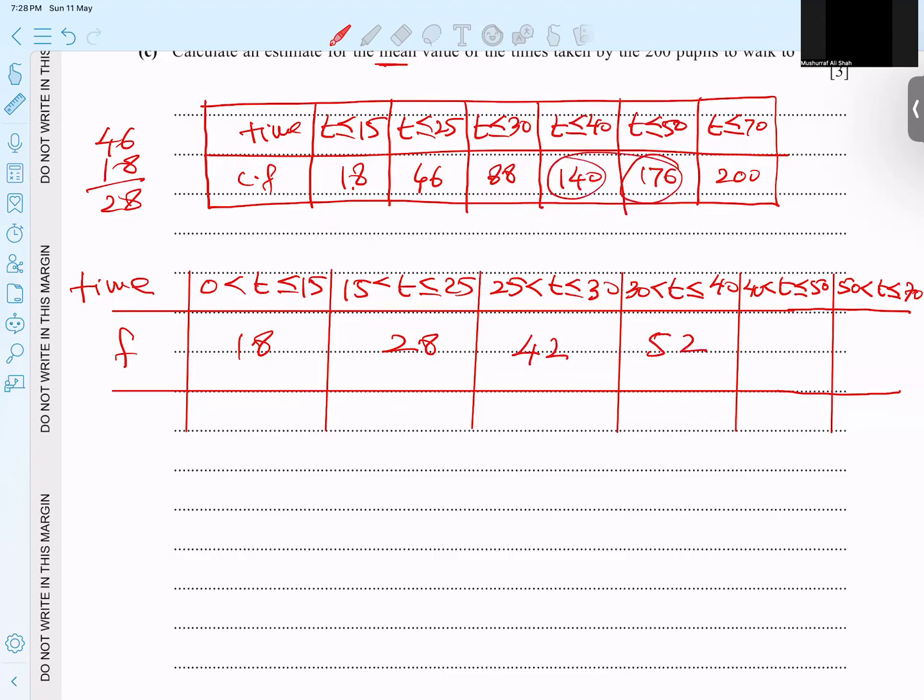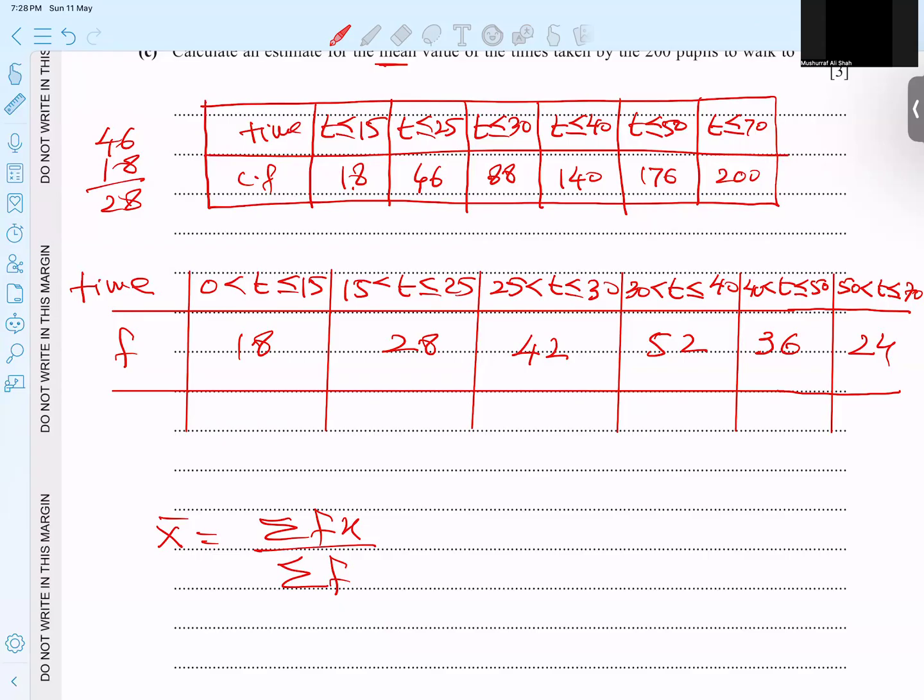And from 176, subtract 40. I'm getting 36. And 200, subtract 176. I'm getting 24. And now what to do, how to find the mean? Mean basic formula is very clear, sigma fx over sigma f.